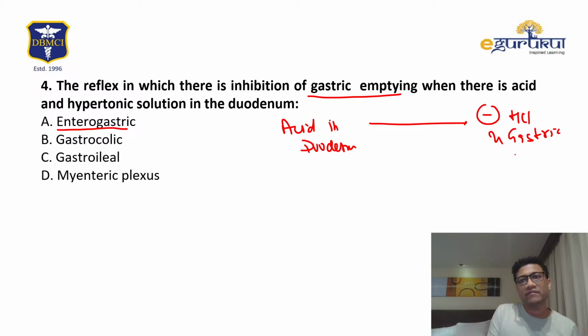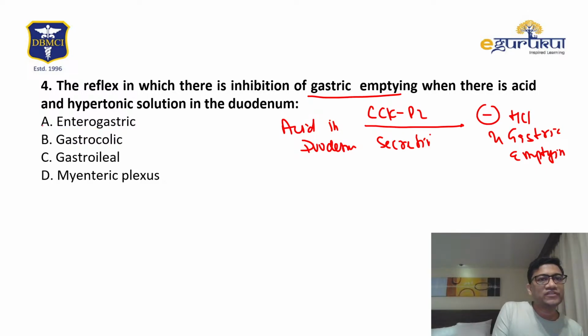It's a negative feedback. Via what? Via CCK, PZ, and secretin.